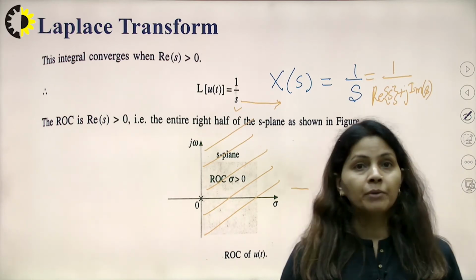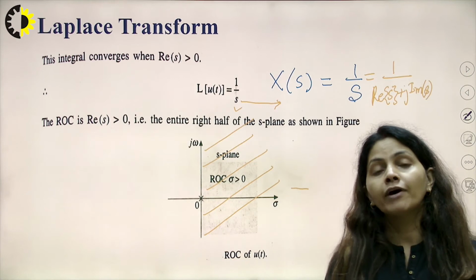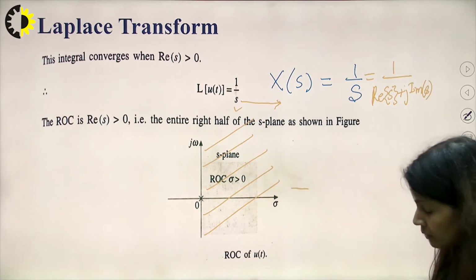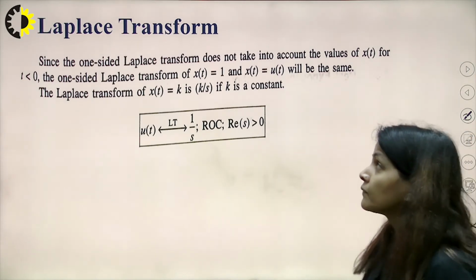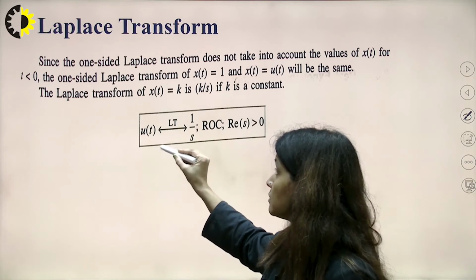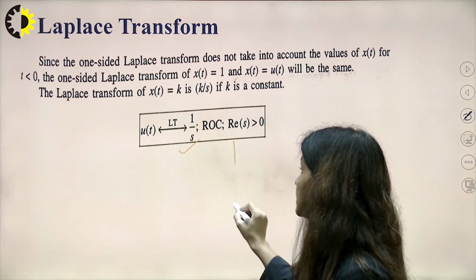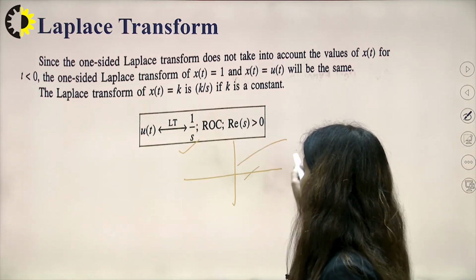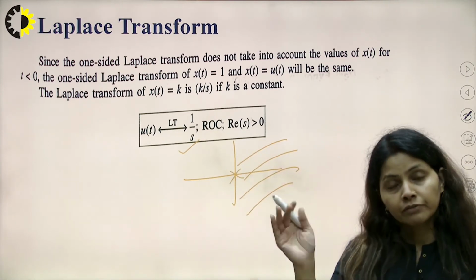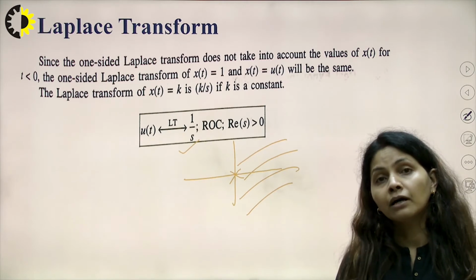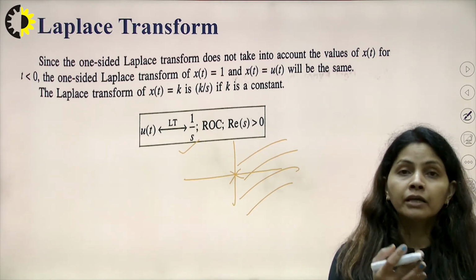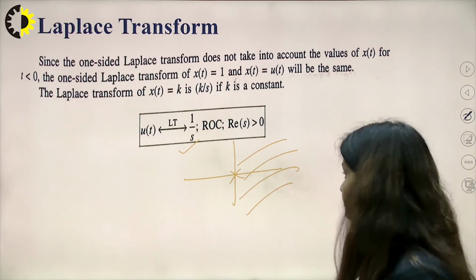This is the fundamental we use to find the region of convergence for the Laplace transform. So the Laplace transform of u(t) is 1 upon s, and the region of convergence is the entire S-plane on the right side of the imaginary axis.